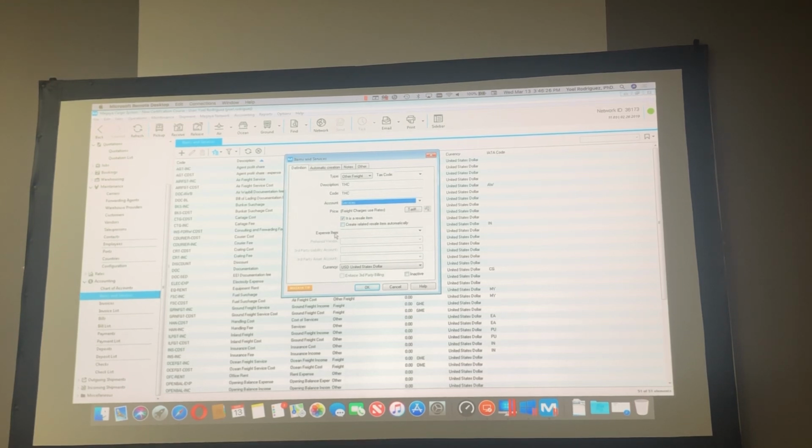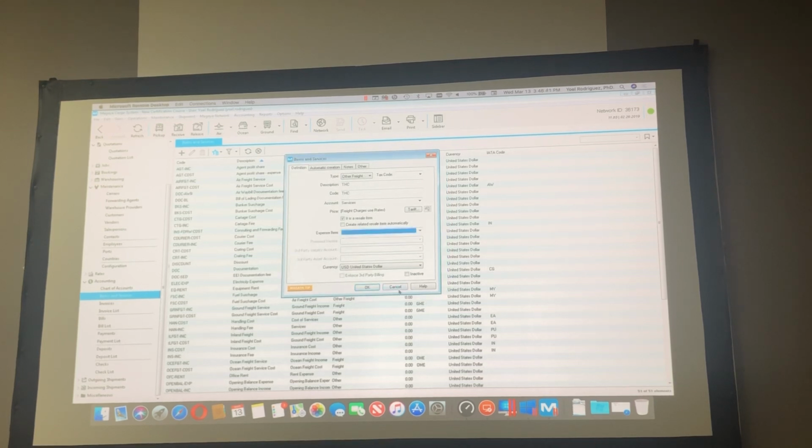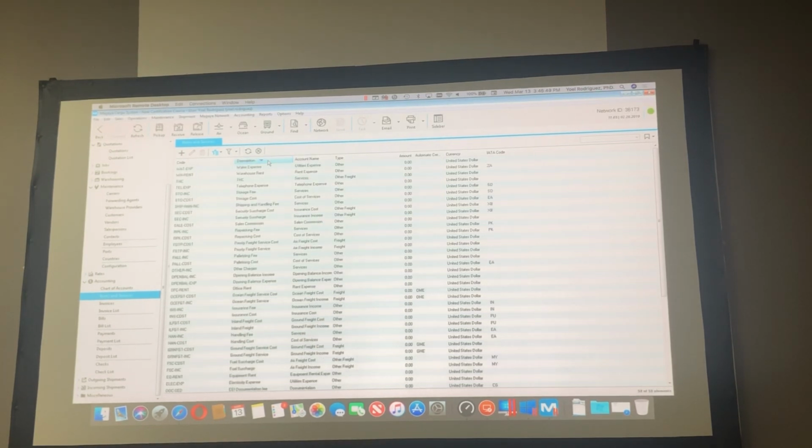So, Magaya will ask you here, okay, what is the expense item? The expense item, I don't have it. I will create it right now. So, I create it with the add button. Doing that, guys, is the same thing as the simple way. I can just simply not select that here, click OK, and then Magaya creates only one.